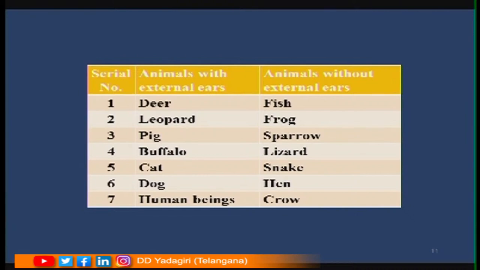Animals with external ears are deer, leopard, pig, buffaloes, cats, dogs, human beings, etc. And animals without external ears are fish, frog, sparrow, lizard, snake, hen, crow, etc. So, some animals have external ears and some animals do not.